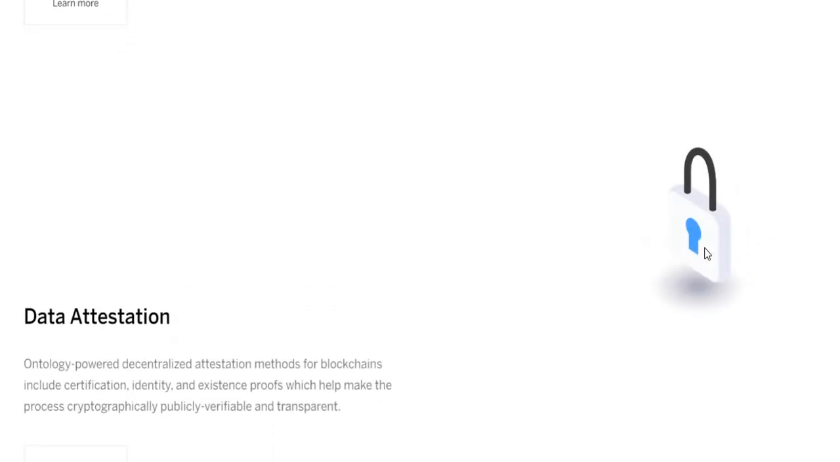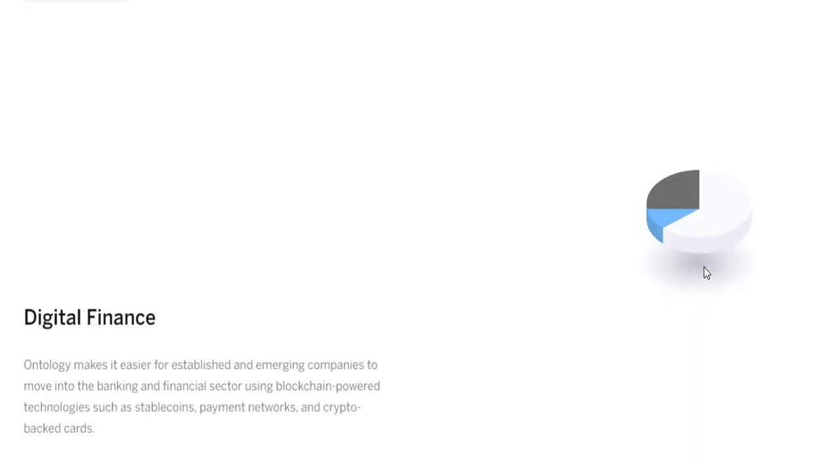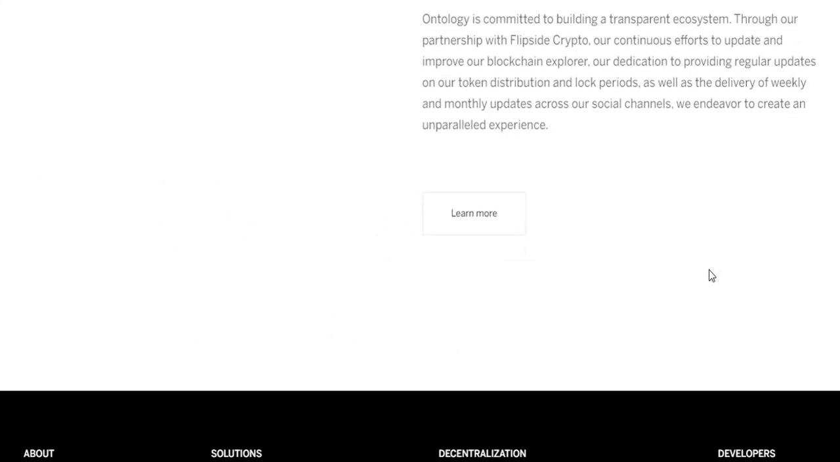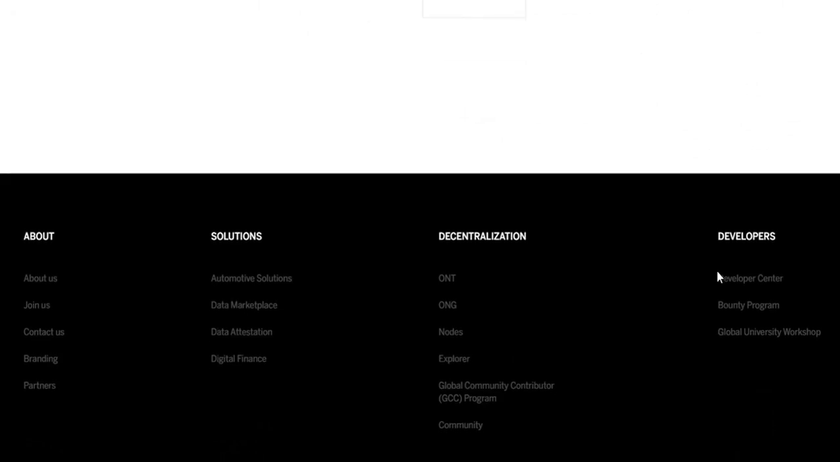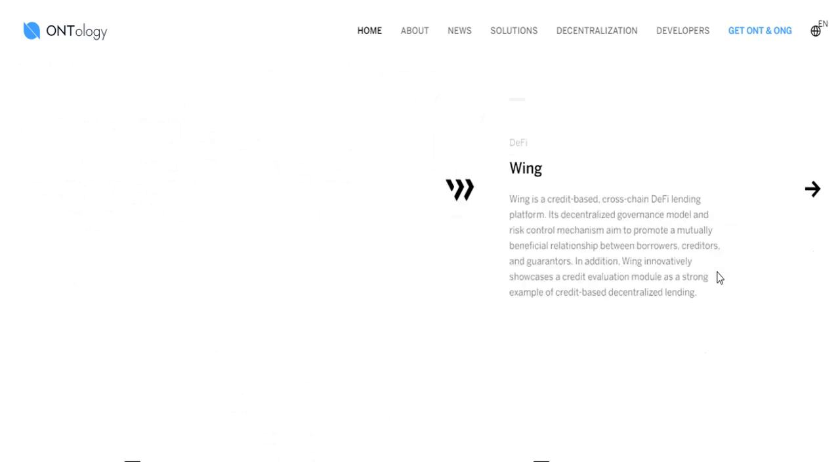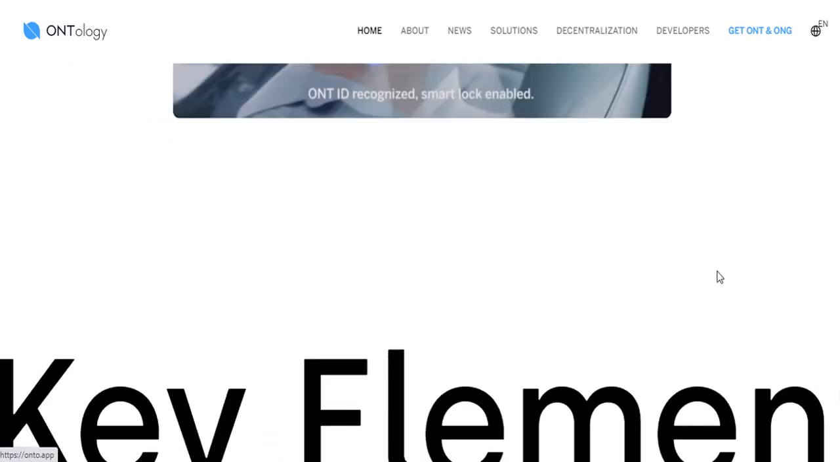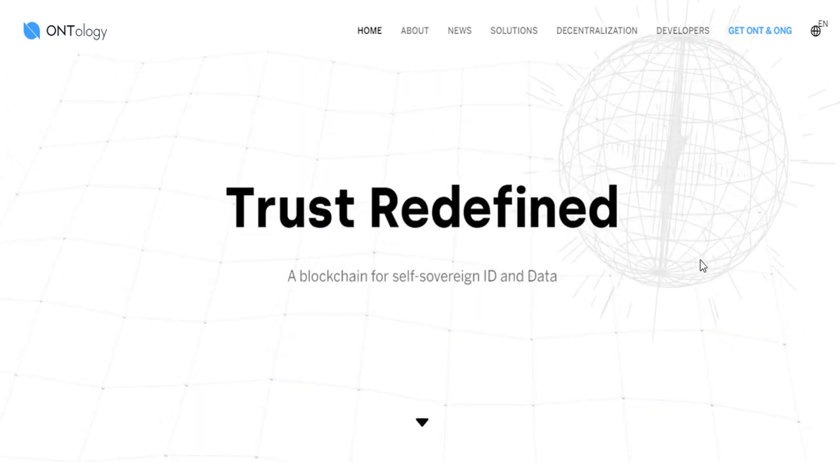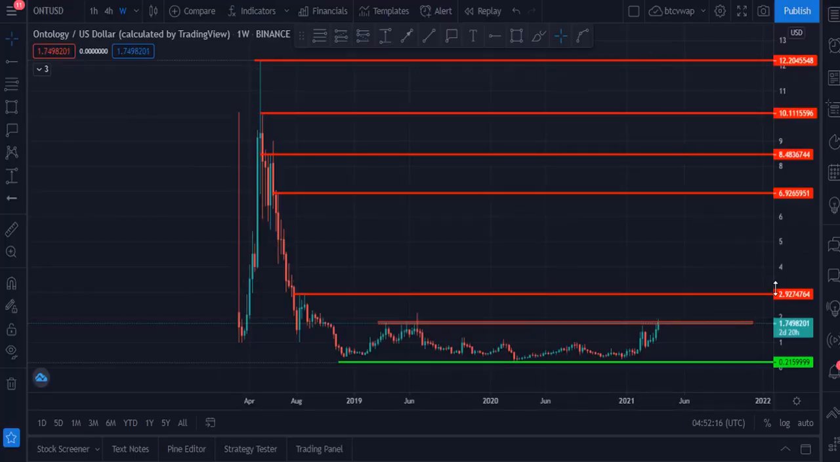Why I am saying this, I will tell you in this video. Please do your own research before entering in any coin or before buying any coins. So let me dive into the charts and show you what the targets are right now. This is the Ontology US dollar 1 week Binance chart.